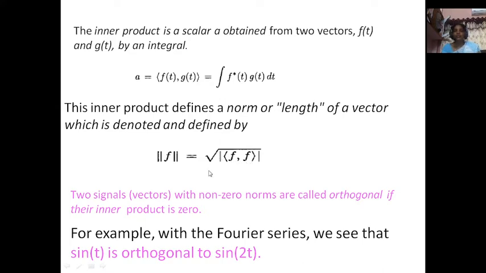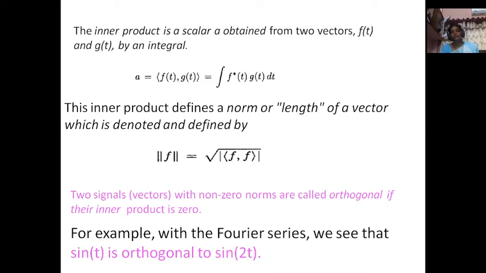Then two signals with non-zero norms are called orthogonal if their inner product is 0. This is the inner product of the two functions which have non-zero norms. A simple example: in the Fourier series we already discussed this.